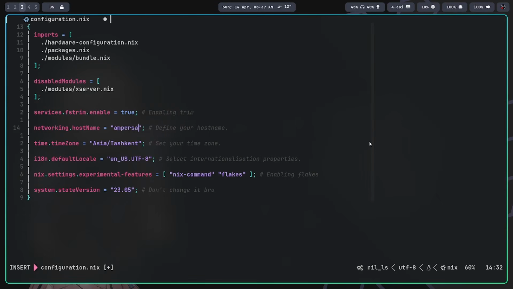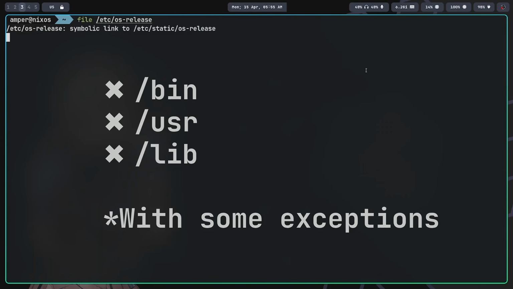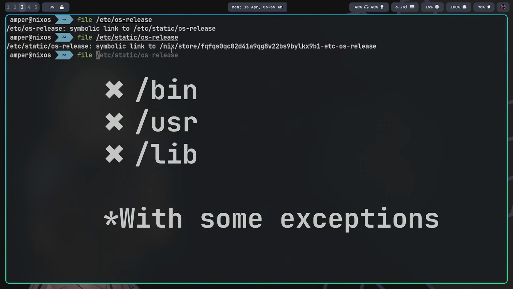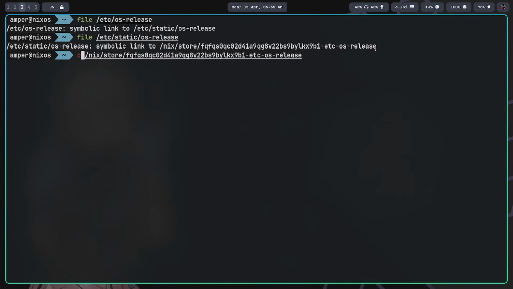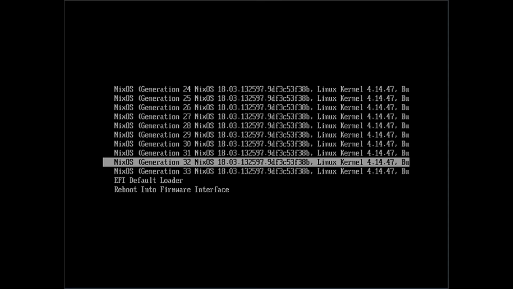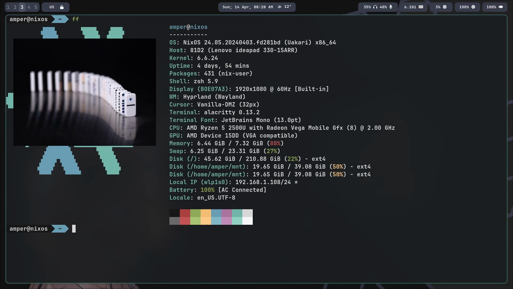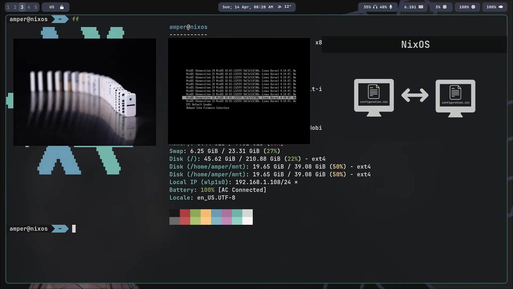In contrast, the NixOS distribution offers a declarative approach. The entire system configuration is described as pure functions in the Nix functional language. Thus, with the same input data, we get the same system, making it reproducible. NixOS lacks bin, usr, or lib directories, and etc mainly consists of symlinks. Everything is isolated in the nix/store directory. The determinism of NixOS and isolation of all packages makes it easy to implement system rollbacks to previous configurations. Thus, NixOS allows for a fully deterministic system with rollbacks and reproducibility, making it a really attractive choice for system administrators.